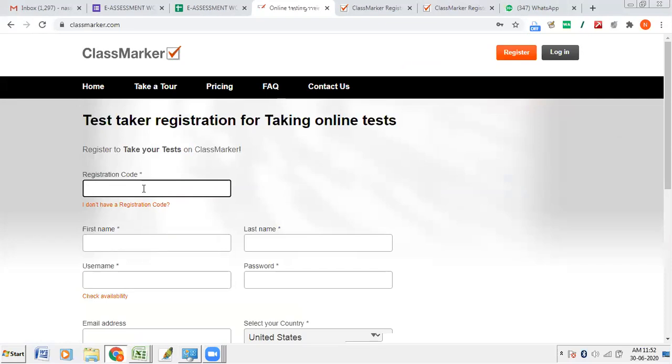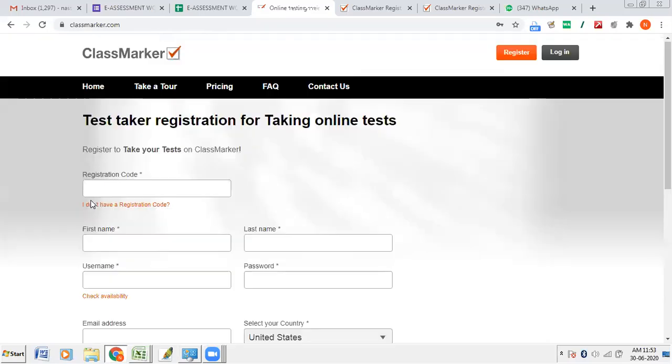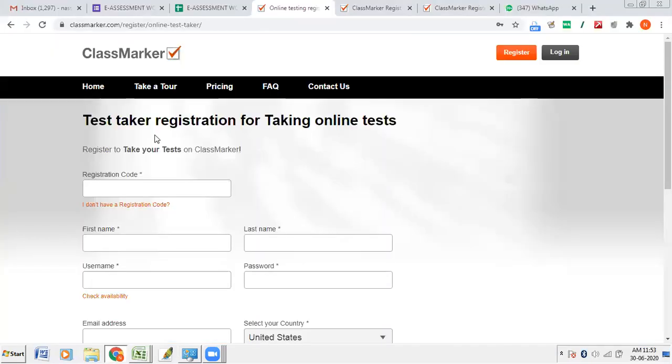Personally, you can share it, or when they are entering the lab where the test is going to be undertaken, there at the door you can share their registration code. Then you enter all these things and register. Now I'll tell you how to do that. I have a free code now, and I'll just enter the code.